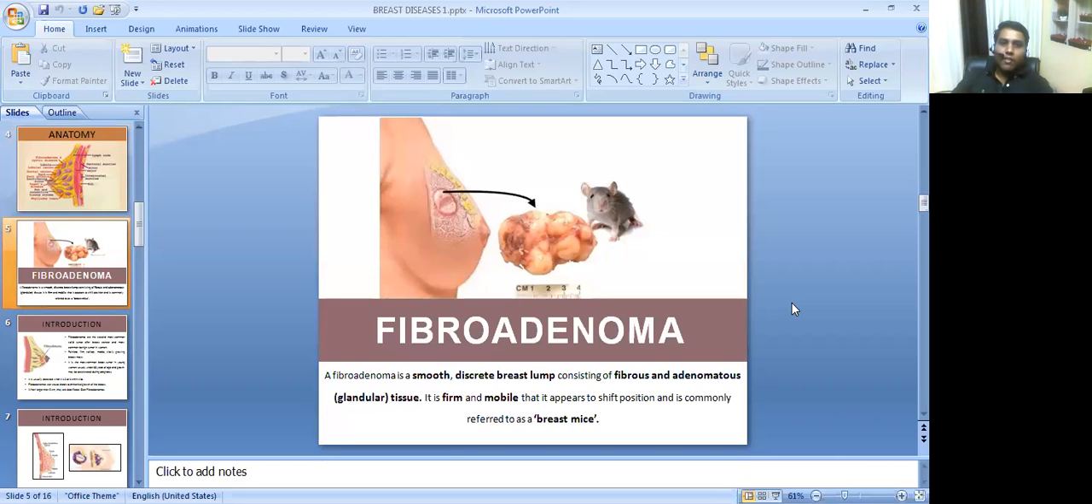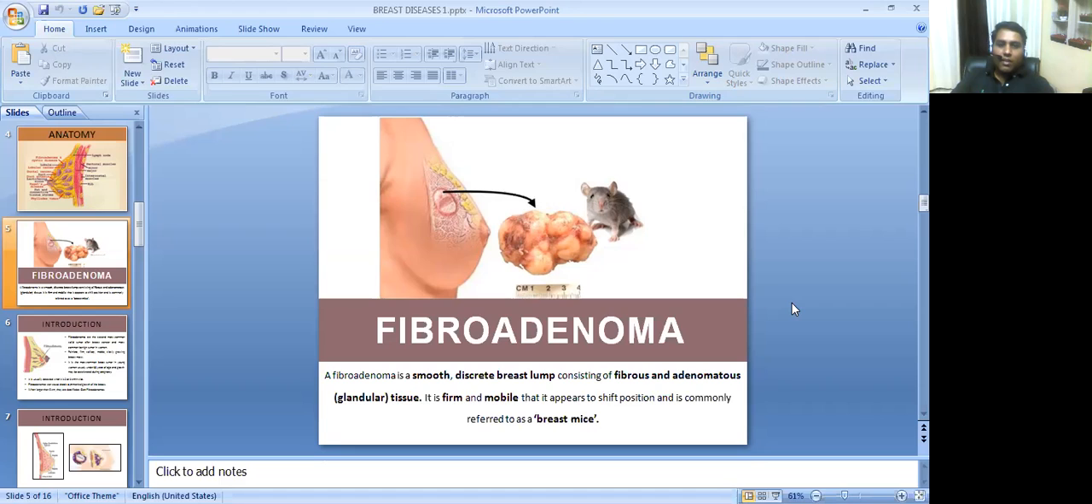Now today we are going to discuss in detail fibroadenoma of the breast. Fibroadenoma is a smooth discrete breast lump consisting of fibrous and adenomatous, that is glandular, tissues. It is firm and mobile, appears to shift position, and is commonly referred to as a breast mouse.